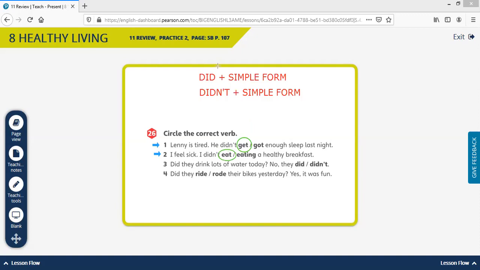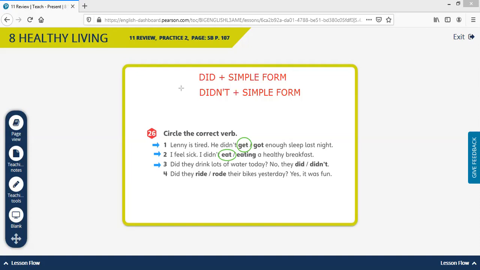For number 3, did they drink lots of water today? No, they... this one is simple. We don't have to add another verb after did or didn't. But we have to remember something that is very, very important.